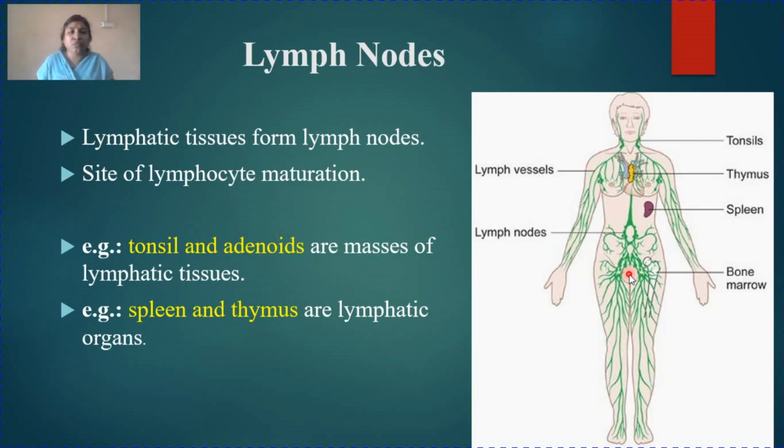It is a point where your lymphocytes are produced. It is a site of lymphocyte maturation, the place where lymphocytes mature and then are released in the lymphatic system.